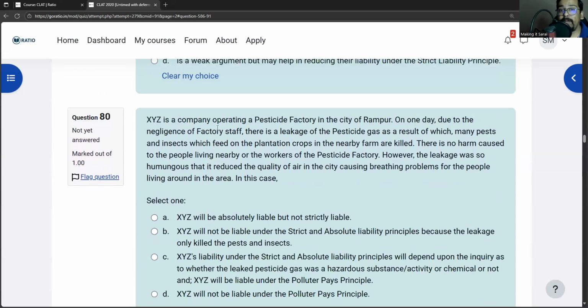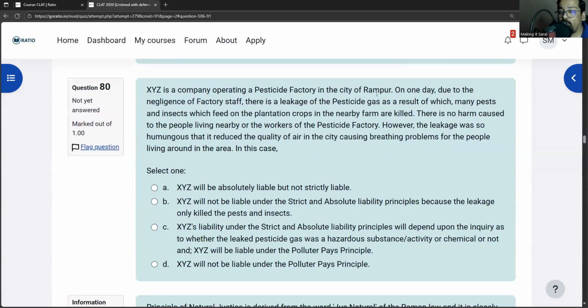XYZ is a company operating a pesticide factory in the city of Rampur. One day, due to the negligence of factory staff, there is a leakage of the pesticide gas, as a result of which many pests and insects which feed on plantation crops in the nearby farm are killed. There is no harm caused to the people living nearby or the workers of the pesticide factory. However, the leakage was so humongous that it reduced the quality of air in the city, causing breathing problems for the people living around in the area. In this case, will XYZ be absolutely liable?